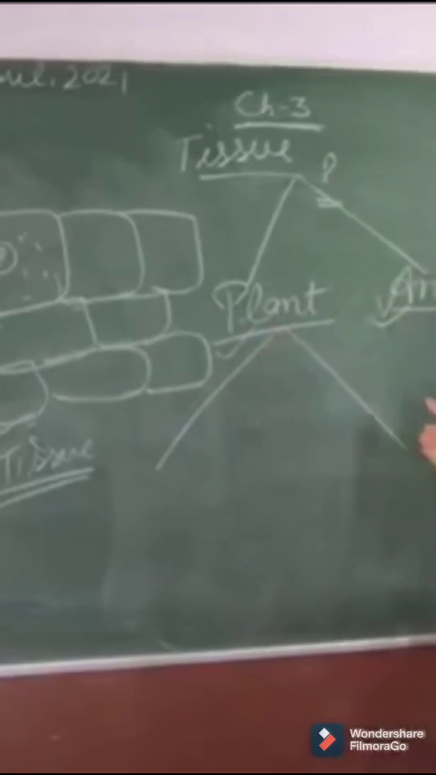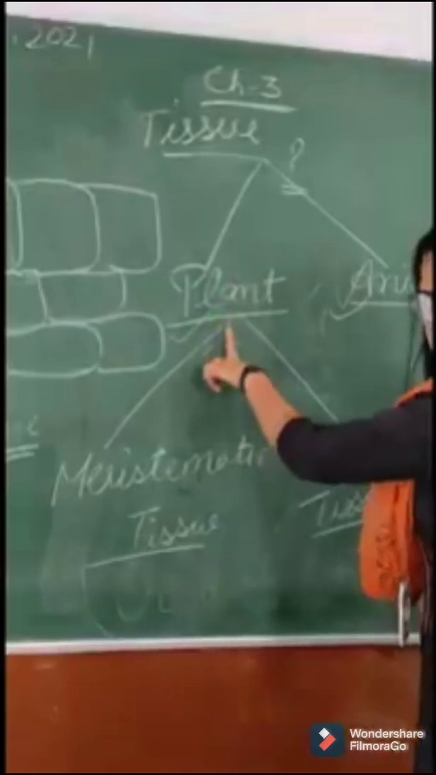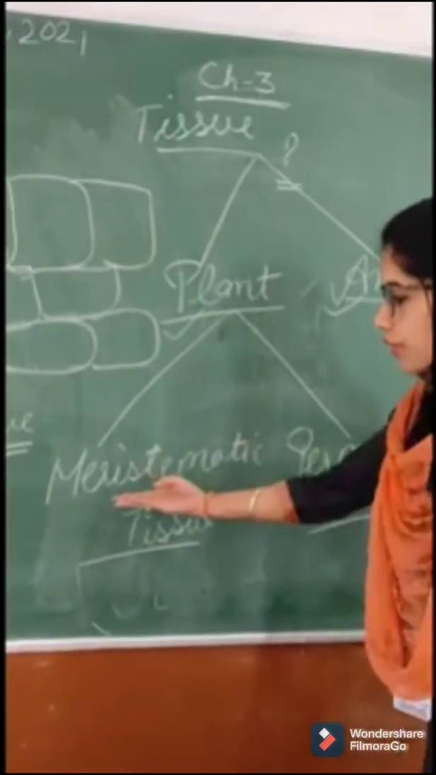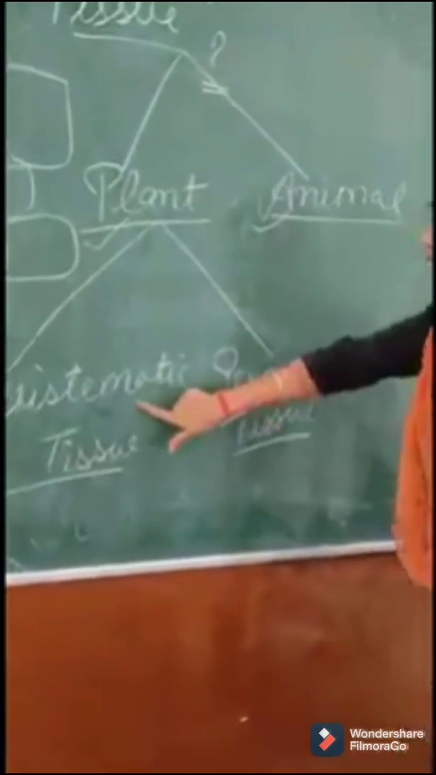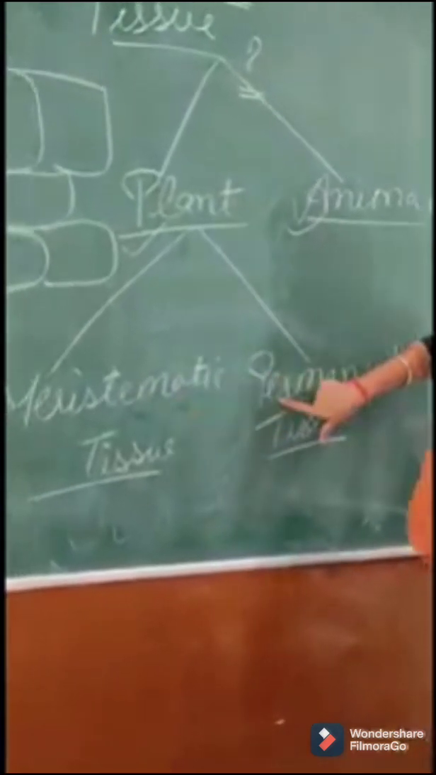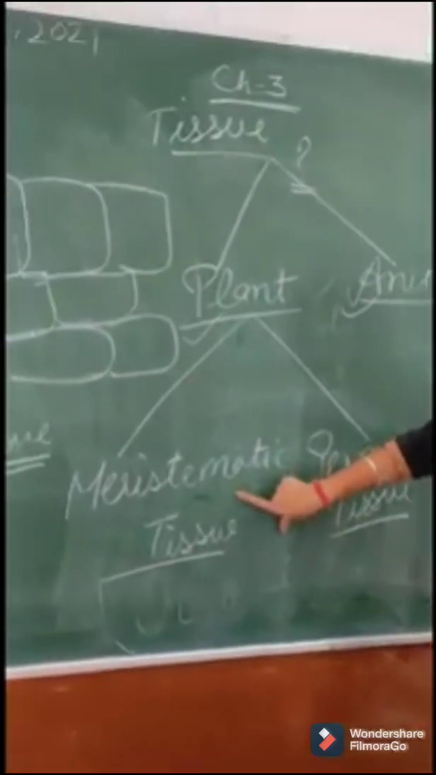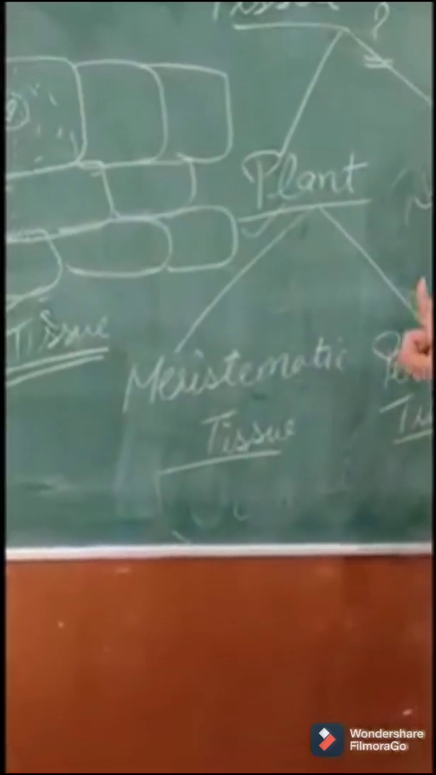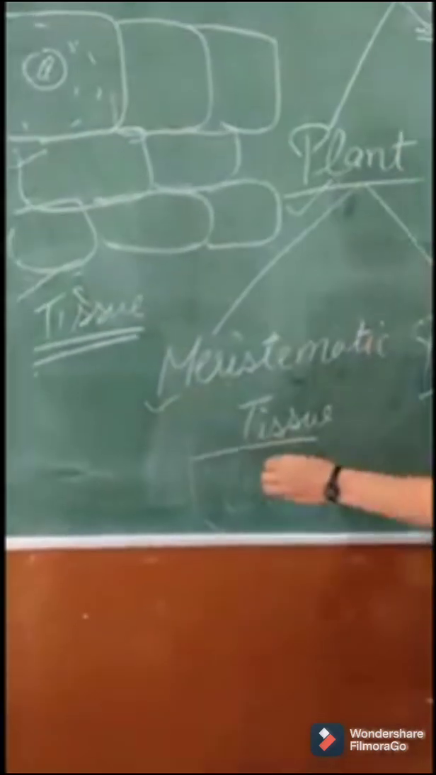So broadly there are two types of plant tissues. First is meristematic tissue and second is permanent tissue. So these are the main two types of plant tissue, right? I am going to tell you the definition of both. You have to remember those definitions very carefully. So first we have meristematic tissue.